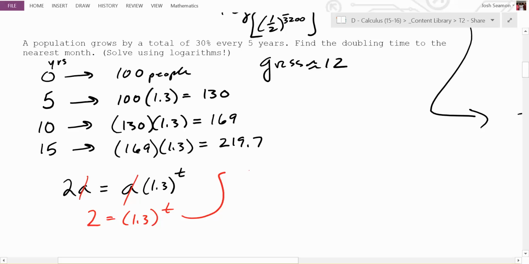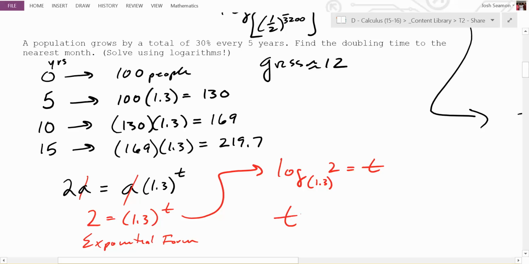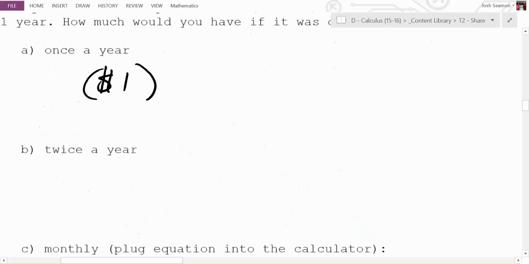What form is that in? This is exponential form. So what do you need to put it in? Log form. Can someone tell me what the log form is? Log base 1.3 of 2 equals t. So you can either use just the base on your calculator or say t is equal to log of 2 over log of 1.3. Someone do that for me.